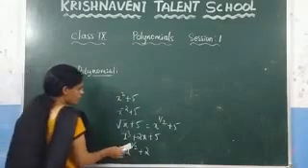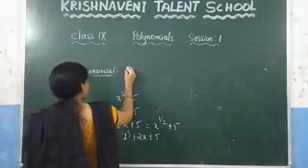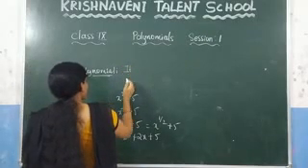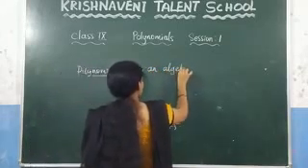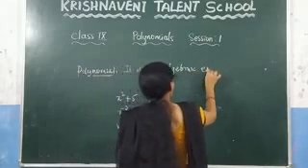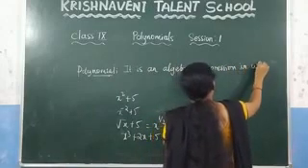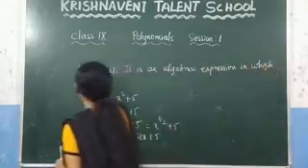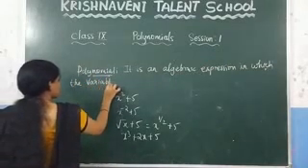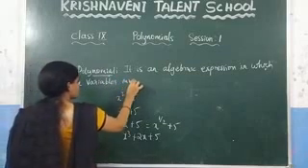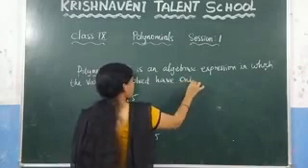Now here you can see what is meant by the polynomial. First write what is meant by the polynomial. Polynomial is nothing but an algebraic expression in which the variables involved have only positive integral powers.